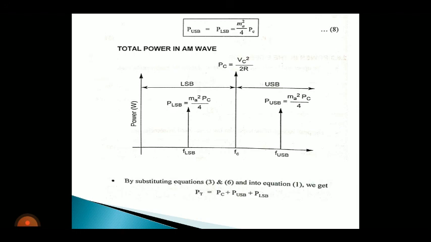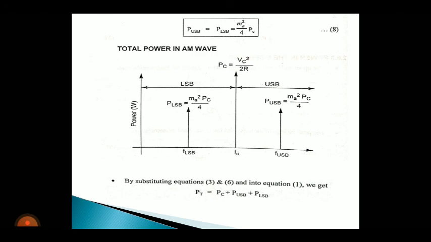Now mark all the power values. This is the graphical representation of power in an AM wave. Always mark the center frequency, the carrier frequency FC. On the left side you mark the lower sideband frequency, and the upper sideband frequency, then mark all the power values.